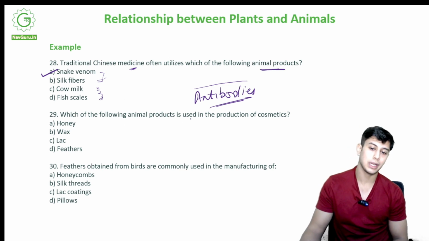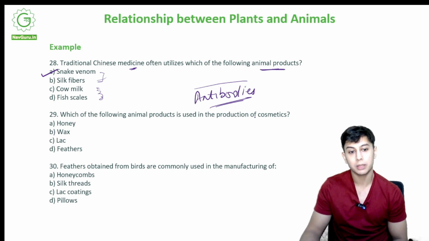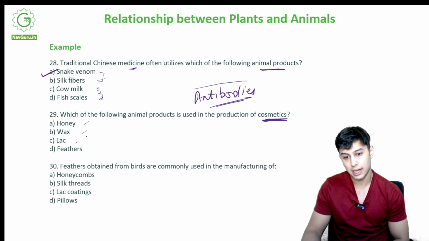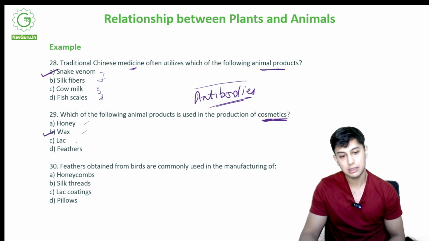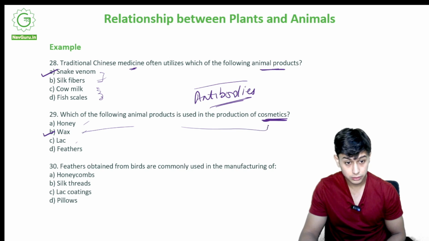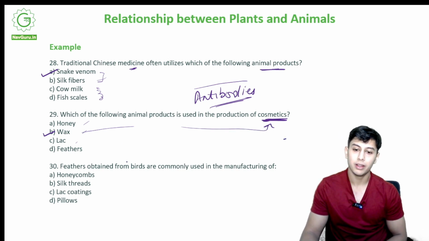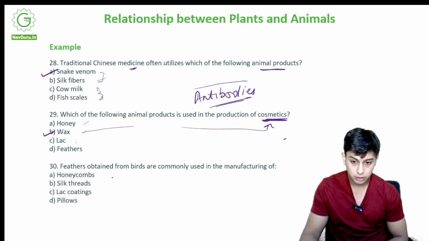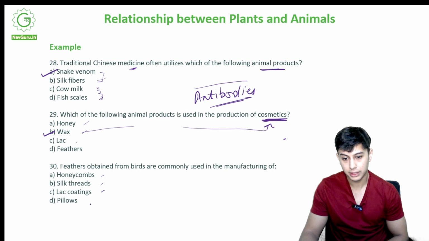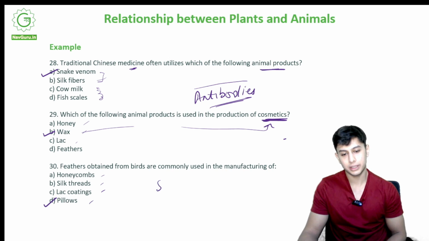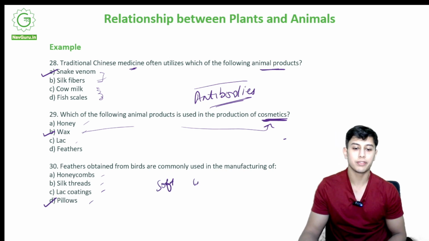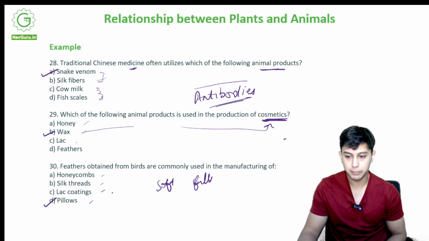Okay, which of the following animal products is used in the production of cosmetics? Again, cosmetics: honey, wax, lac, feathers. The correct option is option B, wax. Wax is used for making cosmetics. Feathers obtained from birds are commonly used in the manufacturing of honeycombs, silk threads, lac coatings, pillows. Of course, we all know the answer, it is pillows. Since feathers are very soft, like cotton, and it fills up, they are used in pillows.